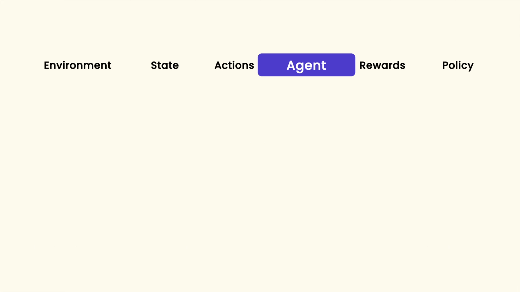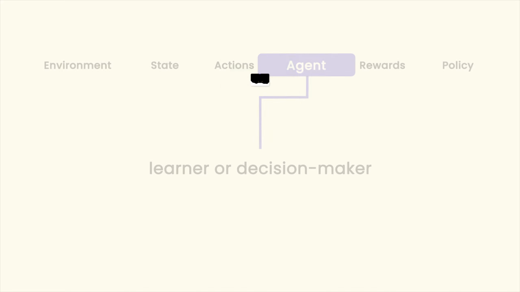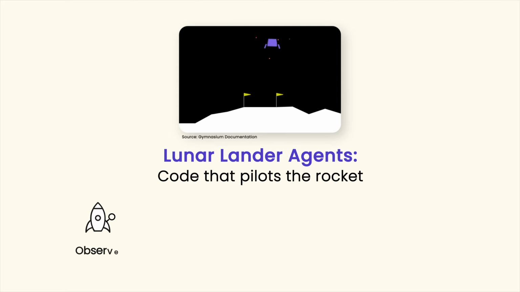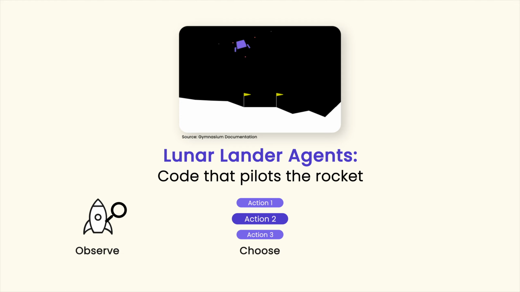Agent. The agent is the learner or decision maker. In our Lunar Lander example, it's the code that pilots the rocket. Its role is to observe what's happening around it, choose an action based on those observations, the state, and learn from the outcomes.